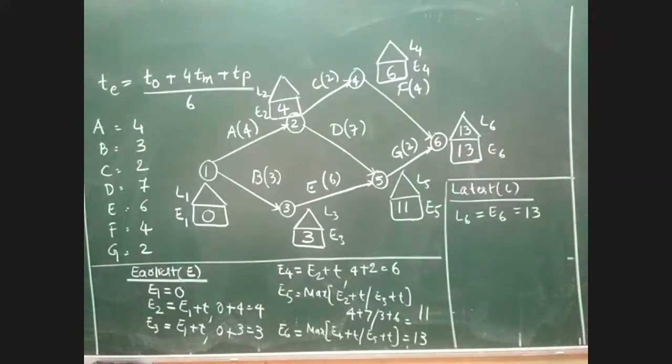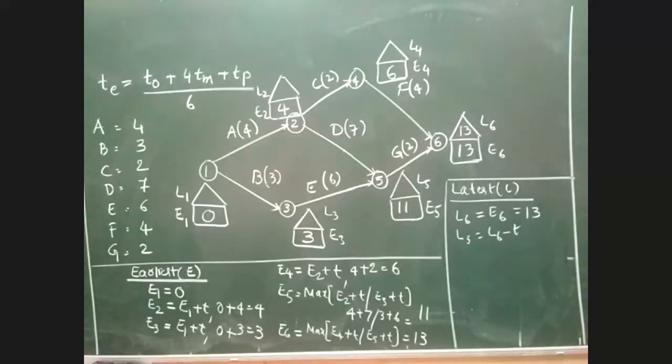In backward calculation, I'm supposed to do all the calculations in descending order: L5, L4, L3, L2, L1, and here I'm supposed to subtract the durations. Now can you tell me the equation for L5? L6 minus T. When doing backward calculation, it is subtraction, so don't be confused. You should see where L5 is ending. L5 is ending at L6. Therefore L5 equals L6 minus T.